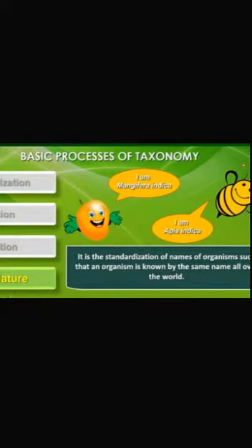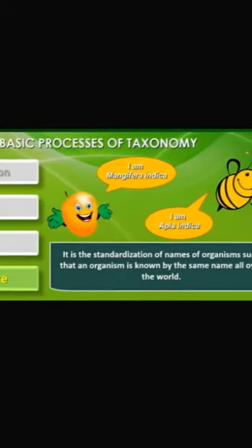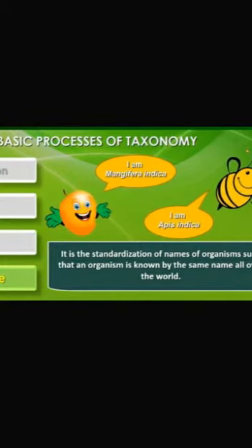So nomenclature, or naming, is the standardization of the name of an organism, such that an organism is known by the same name all over the world. The scientific name of mango is Mangifera indica, and that of honeybee is Apis indica.